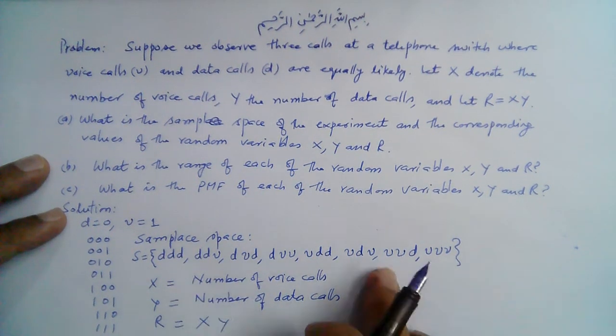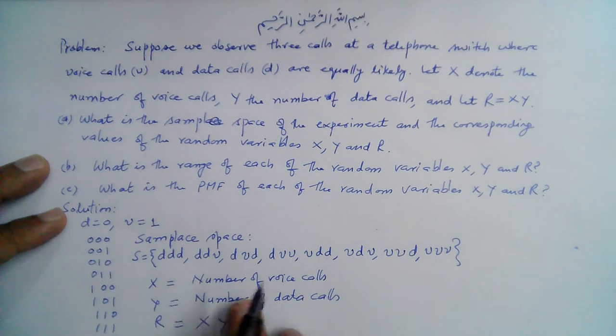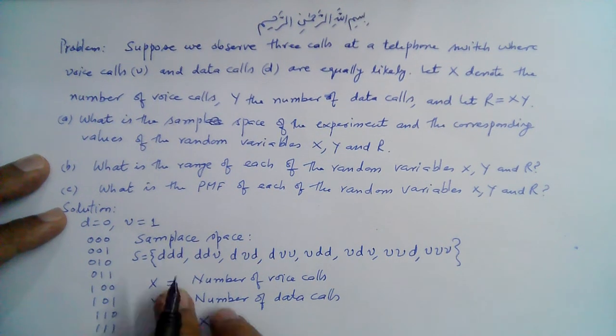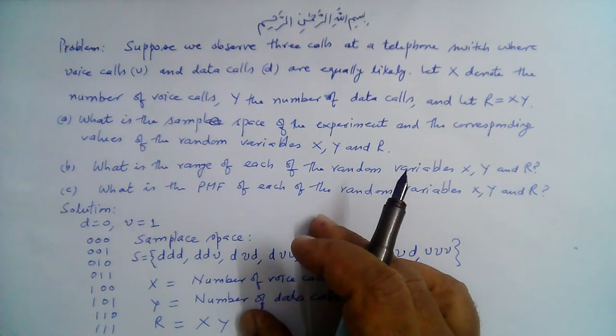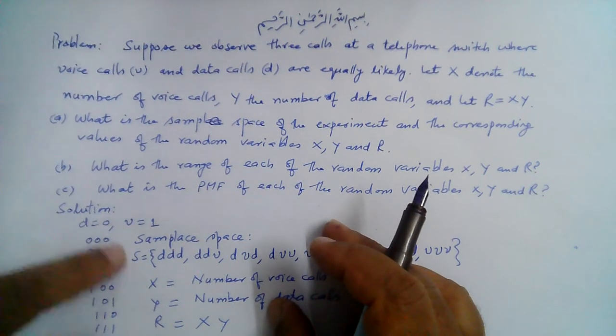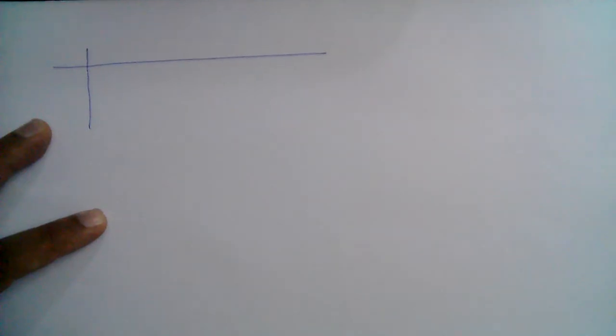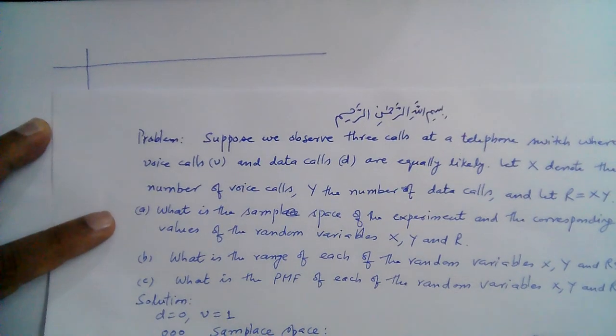So for each outcome, we can obtain the values of X, Y, and R, right? X and Y are random variables, so we can obtain the values of the random variables X, Y, and R for each of these outcomes. So it's better that we construct a table to write down the values for each outcome. So let's write down each of the outcomes.